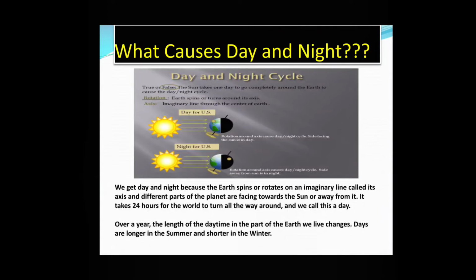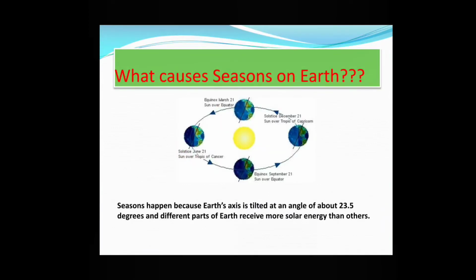We all experience, right? Now comes what causes seasons on earth. Seasons happen because earth's axis is tilted at an angle of about 23.5 degrees, and different parts of the earth receive more solar energy than others. Due to the position of the earth from the sun, the season occurs.